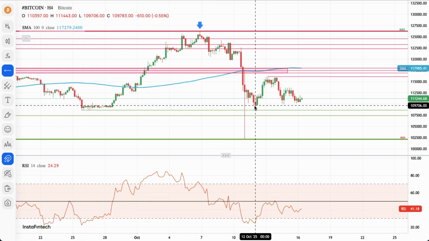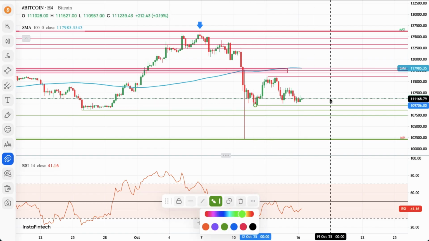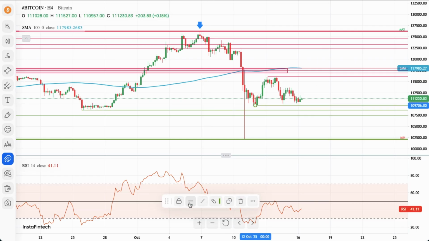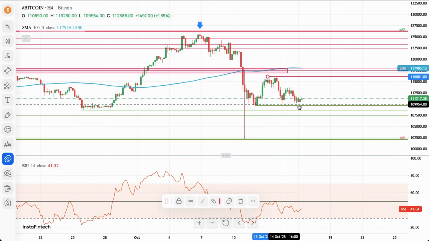and 109,706 is the technical support. So this situation here will be obviously, there you go, let me just make it a little bit, there you go. So that's the internal range for you guys to see. We are waiting for a breakout.